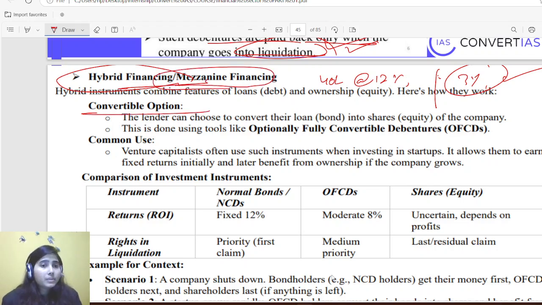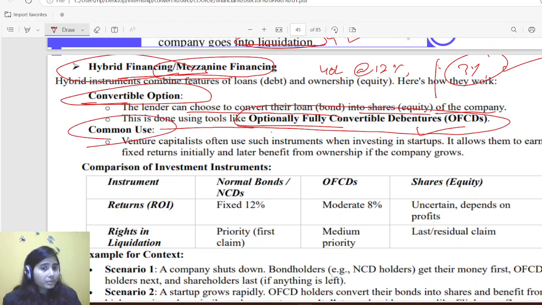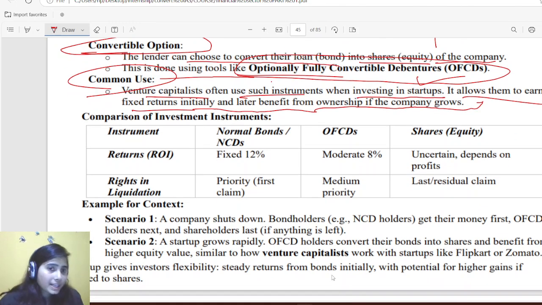So here, with the convertible option, the lender can choose to convert their loan into shares, equity of the company. This is done using tools like optionally fully convertible debentures, or fully or partially convertible debentures, depending. Okay. Commonly, venture capitalists often use such instruments when investing in startups. It allows them to earn a fixed return initially and later benefit from ownership if the company grows. Comparison of investment instruments. Okay.